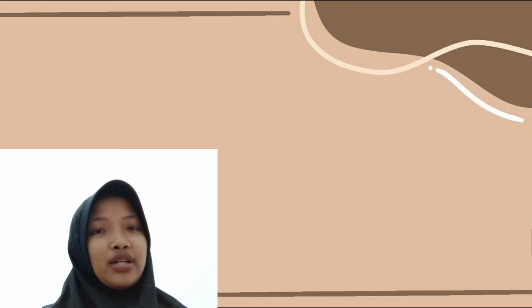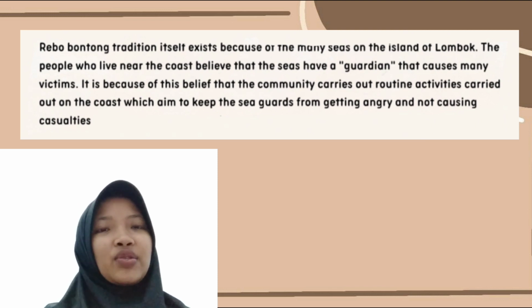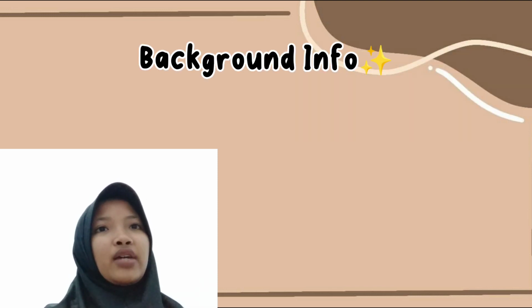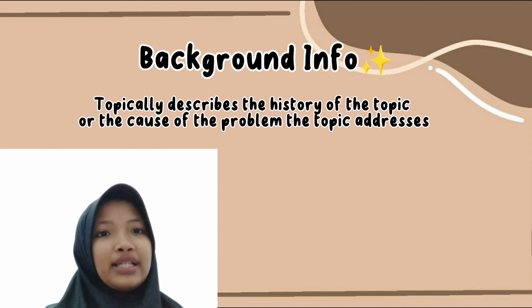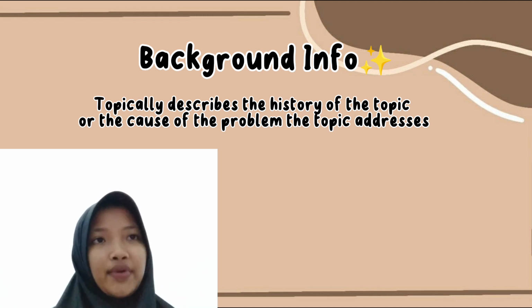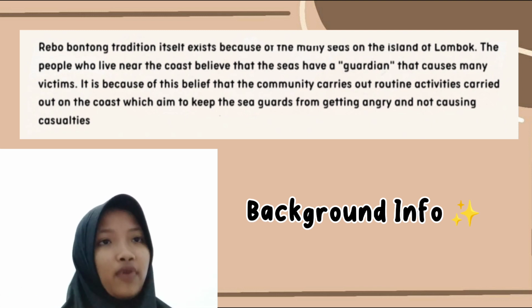Let's move to the second item. So the second item is background info. Background info topically describes the history of the topic or the cause of the problem the topic addresses. In this essay, the background info is: the Rebo Bontong tradition itself exists because of the many seas on the island of Lombok.